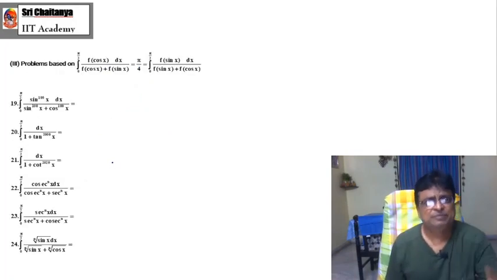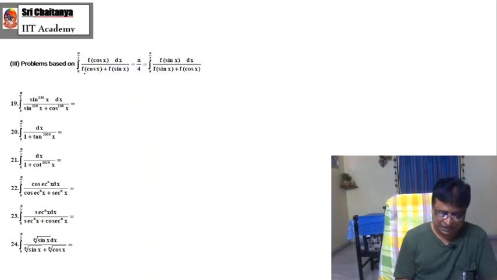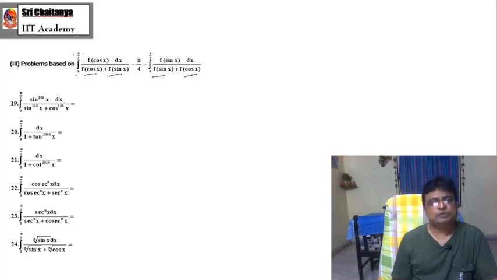Coming to problems based on this one. Here the limits are 0 to pi by 2, and these are the functions. Both denominators are complementary functions to one another, and the numerator is one of the terms of the denominator. If this is the situation, what could be your answer? Pi by 4. Not necessary to solve. Pi by 4, pi by 4.